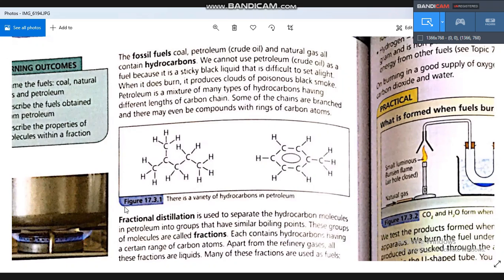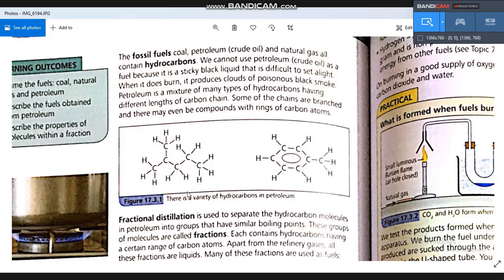So we can have two types of hydrocarbons: straight hydrocarbons with a straight carbon chain, and branched hydrocarbons like this one. We don't have a straight carbon chain, we have a branched carbon chain.